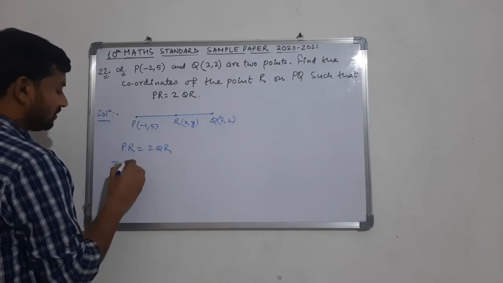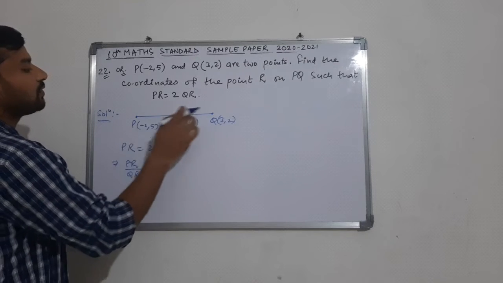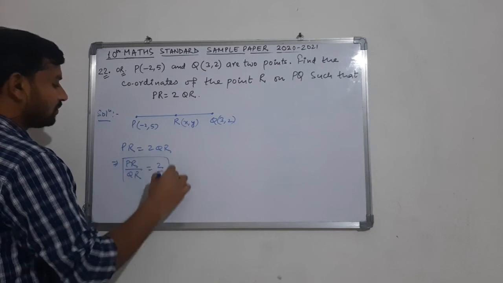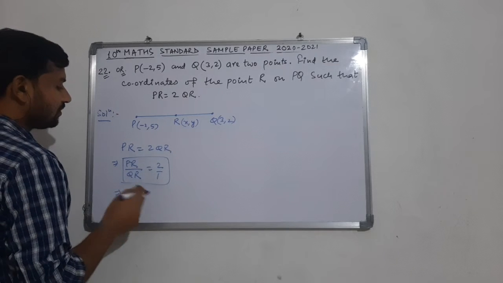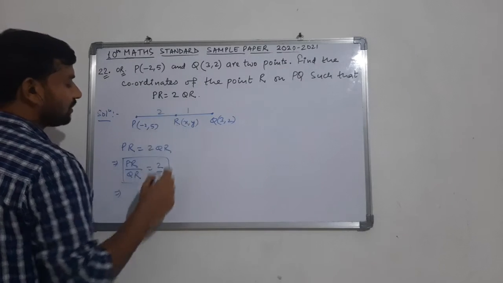If we take the ratio in a proper form, PR upon QR, it is coming as 2 upon 1. Means the ratio in which the line segment PQ is divided by R is 2:1.